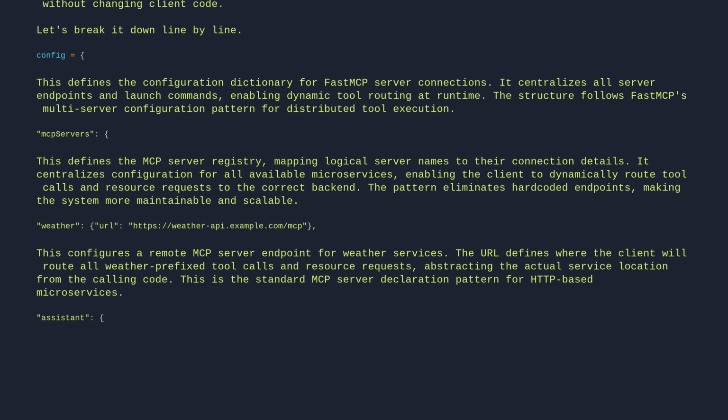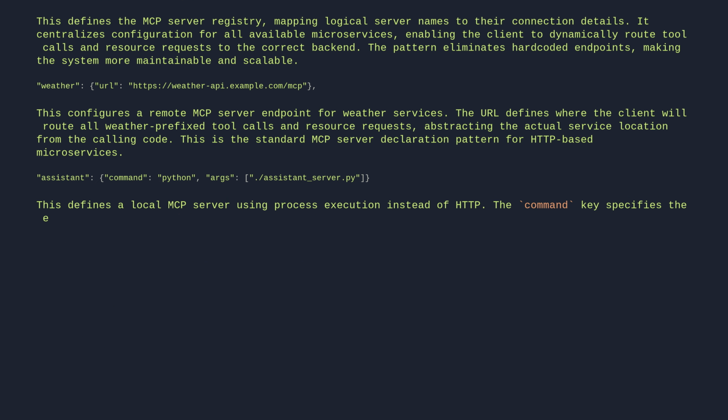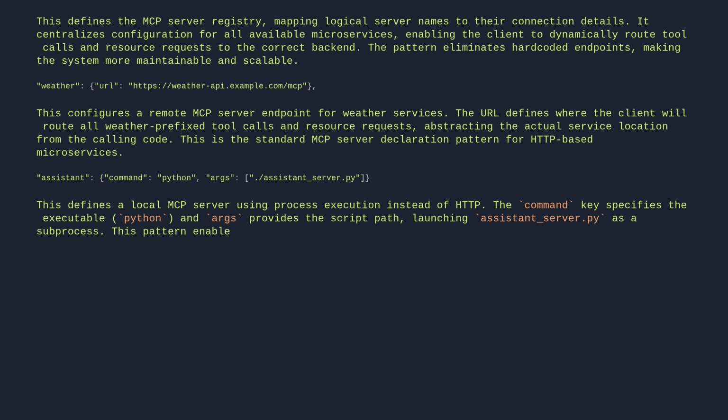Assistant command python args ./assistant_server.py. This defines a local MCP server using process execution instead of HTTP. The command key specifies the executable, Python, and args provides the script path, launching assistant_server.py as a subprocess. This pattern enables non-HTTP services to integrate with FastMCP's unified tool interface.